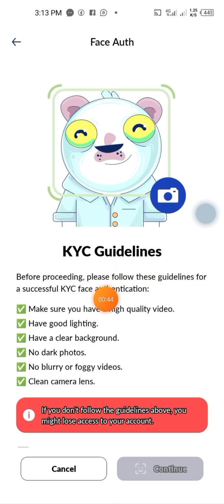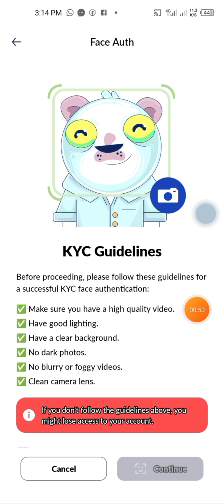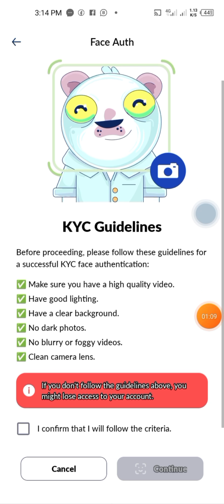Right, so this is it right here. KYC guidelines. Before proceeding, please follow these guidelines for successful KYC authentication. Make sure you have a high quality video, have a good lighting, have a clear background, no dark photos, no blurry or foggy videos, clean camera lens.